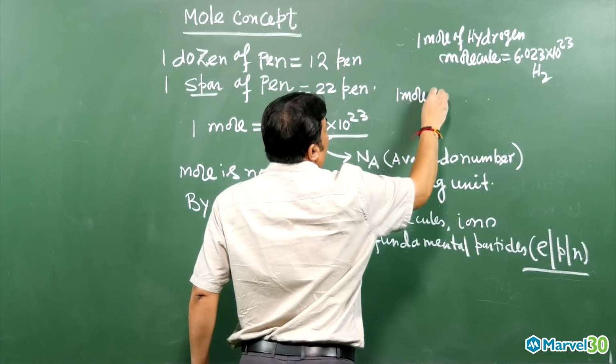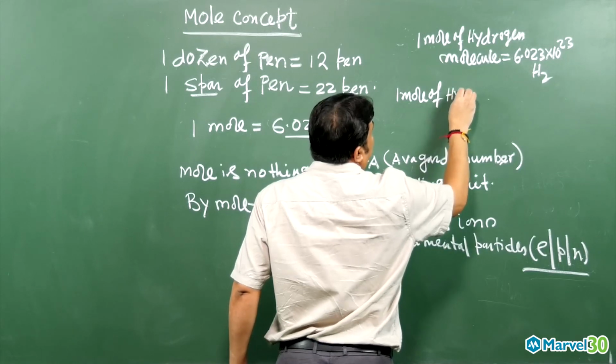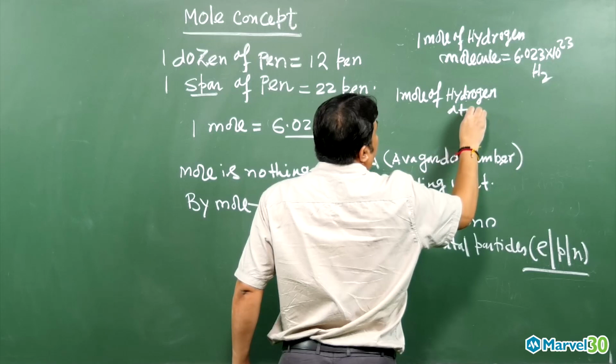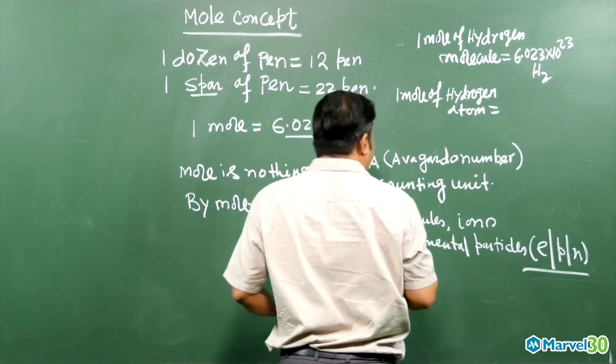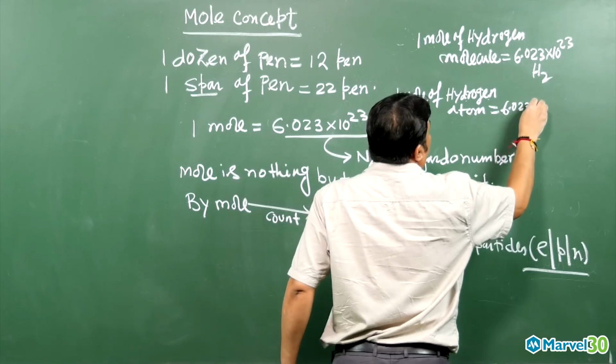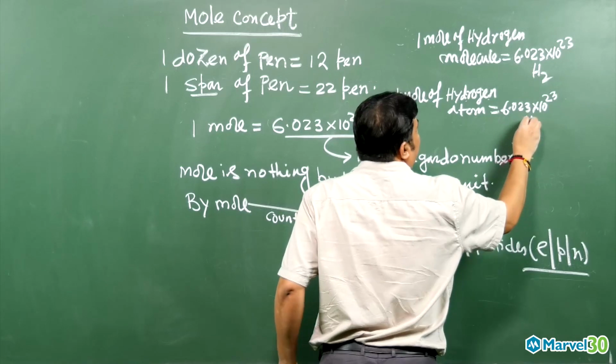If I write 1 mole of hydrogen atom, it will be equal to how much? 6.023 into 10 to the power 23 hydrogen atoms will be there.